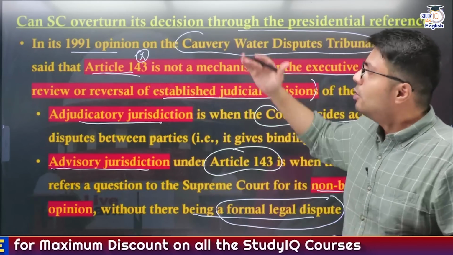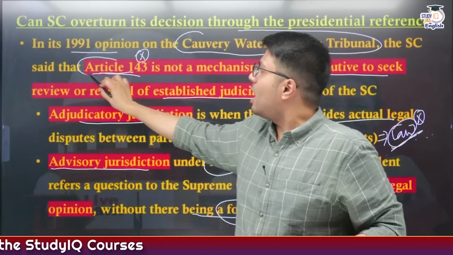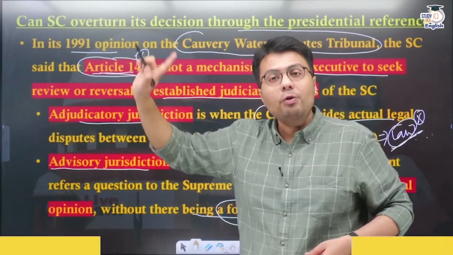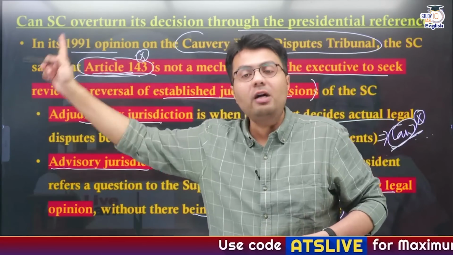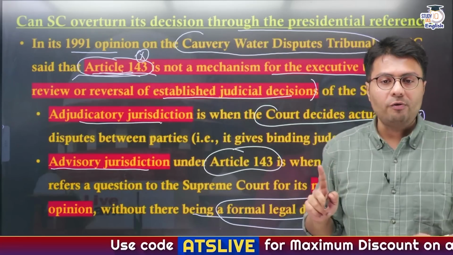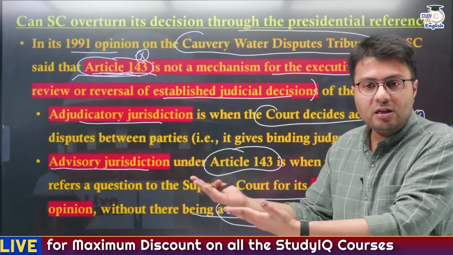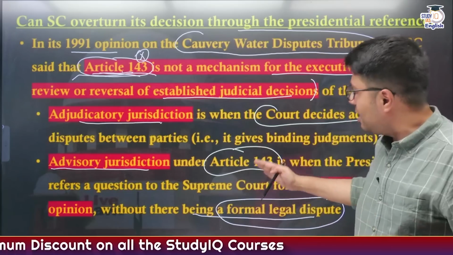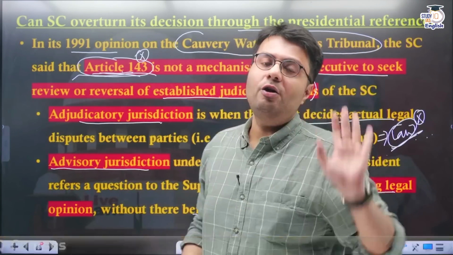So essentially what we understand from this is that the executive can't ask the Supreme Court to review its decision under Article 143. It can ask them to review under different articles, not under Article 143. This is just the Supreme Court exercising its advisory jurisdiction, where it can give an opinion which is not legally binding on the President of India.